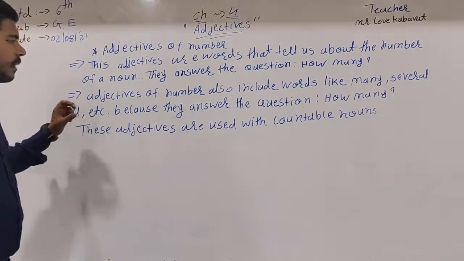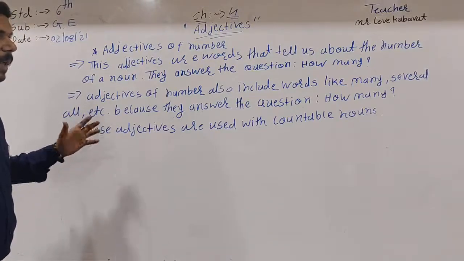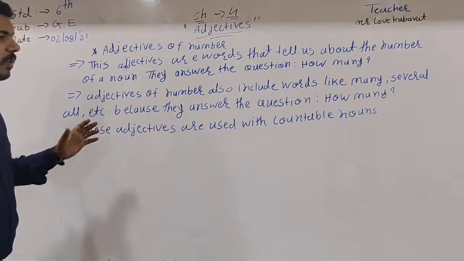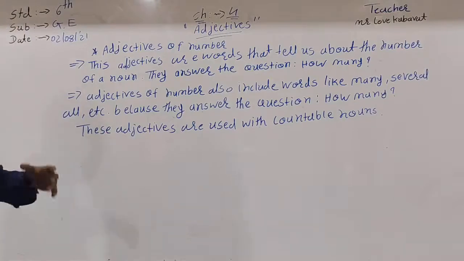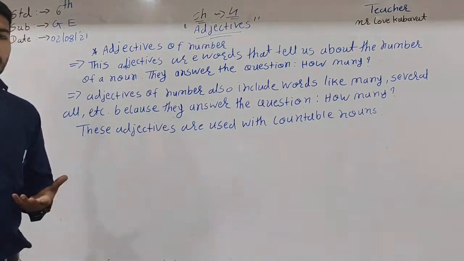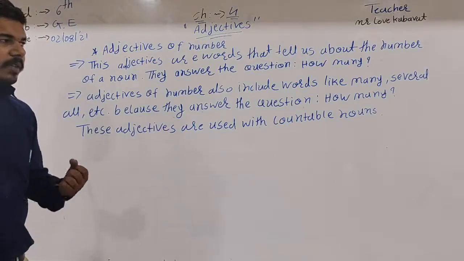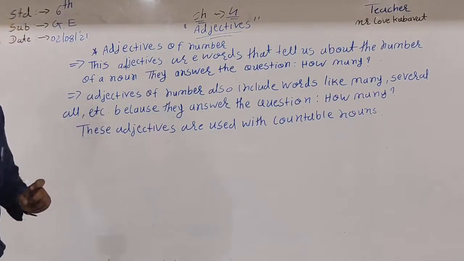Adjectives of number also include words like many, several, all, etc., because they answer the question how many. These adjectives are used with countable nouns. For example, there are many students present in this class. So here the word many is also included in adjectives of number.